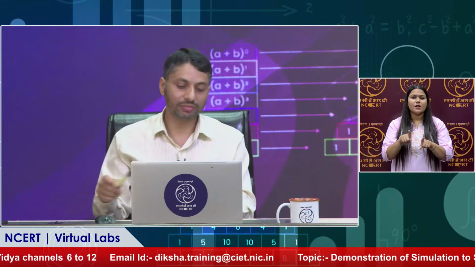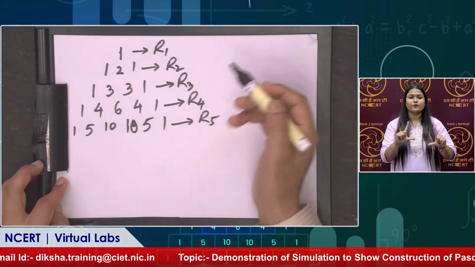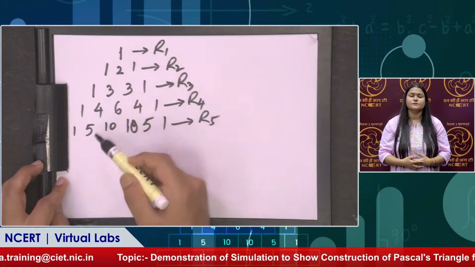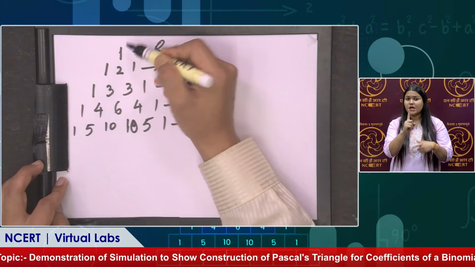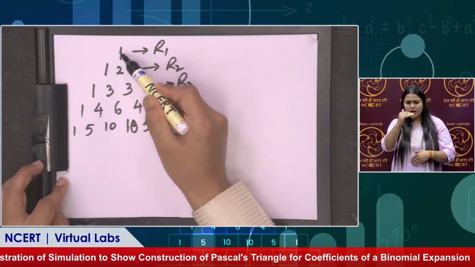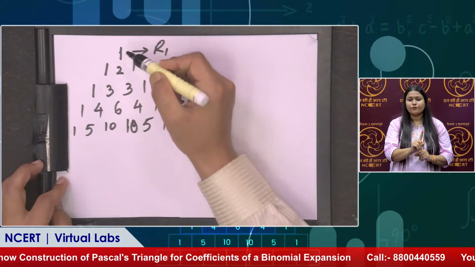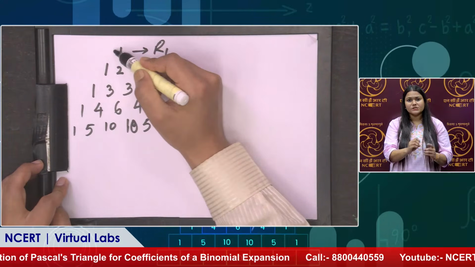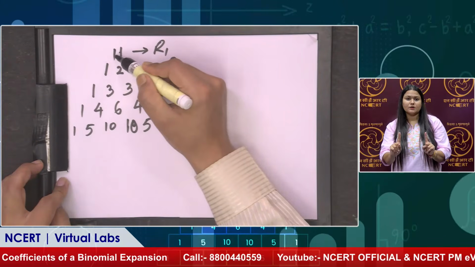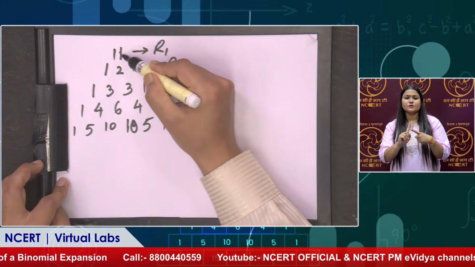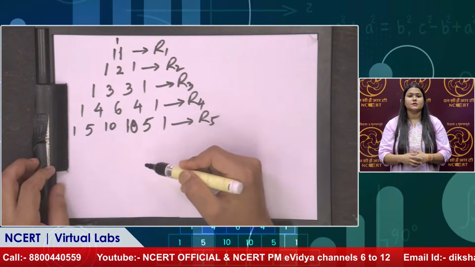Like you can see on my screen, I can show you on the paper. For example, it starts with this number 1. And we go on adding these numbers. We write this 1 here, then 1, 1 and 1, 2 ones. Then 1 plus 1 will become 2, then this 1 will come here, okay, and we will start exactly from 1.